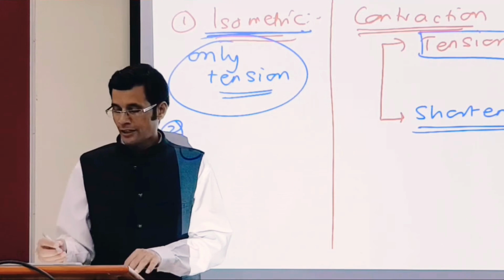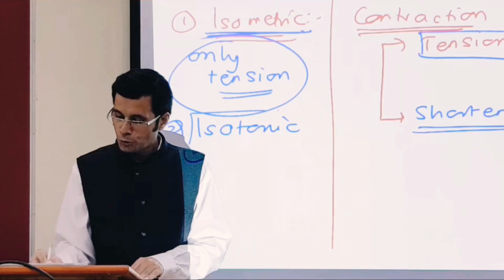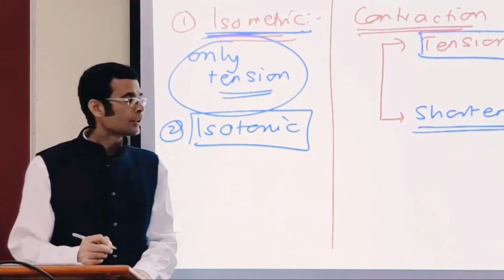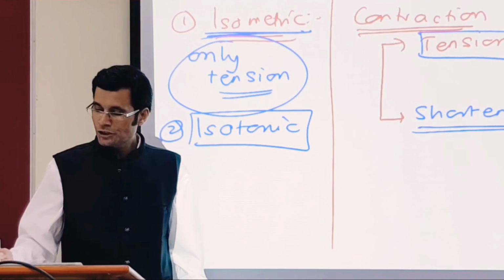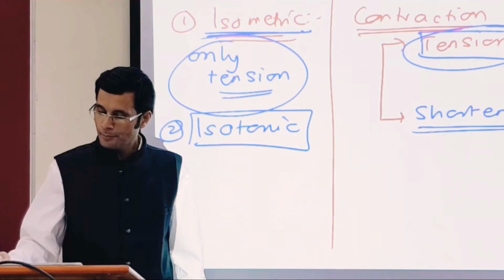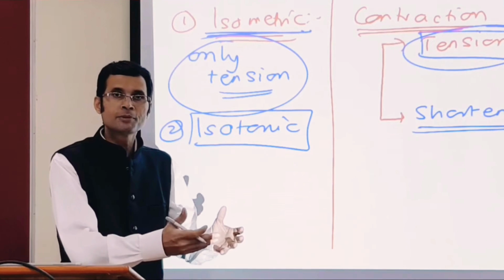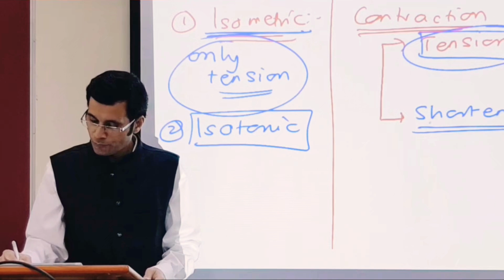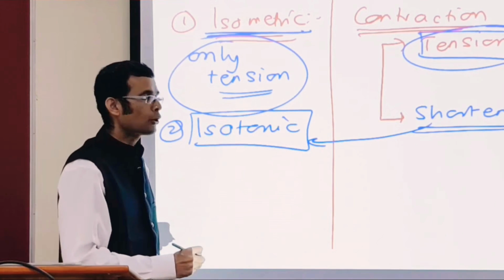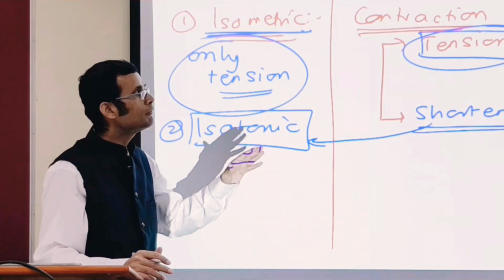Second type of contraction is isotonic contraction. Isotonic means tension will remain the same. Whatever tension was built up will remain the same, and for that tension now there will be muscle shortening. Tension will not change.